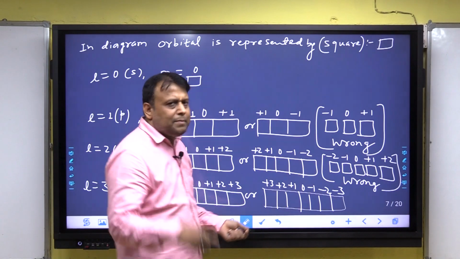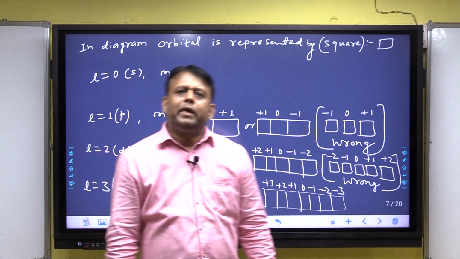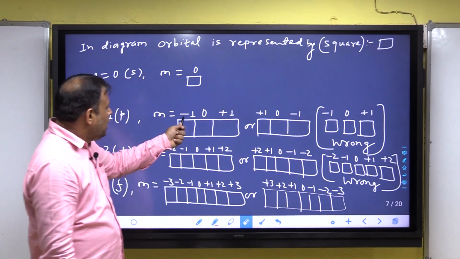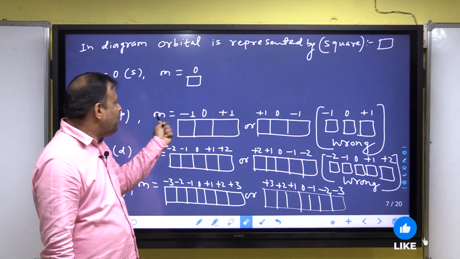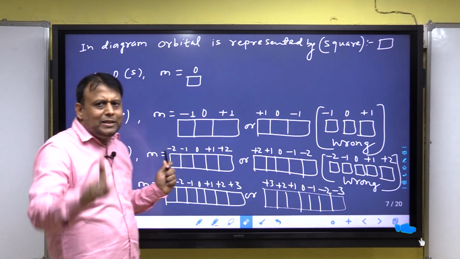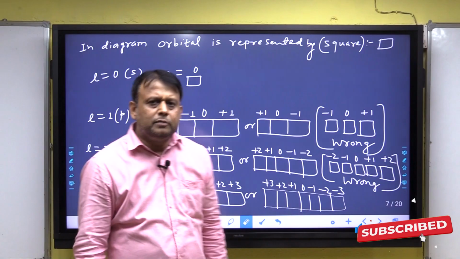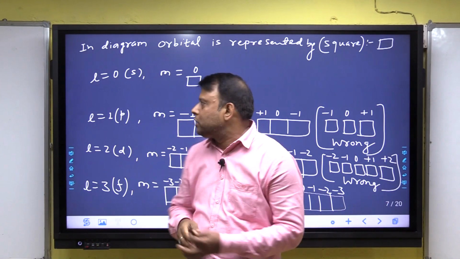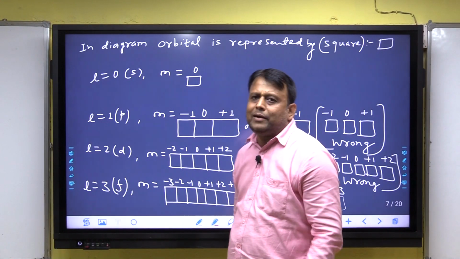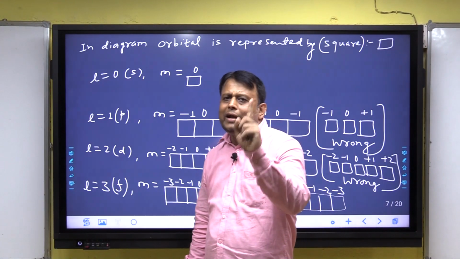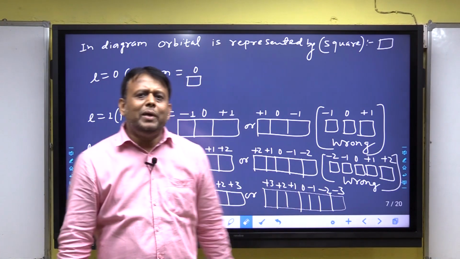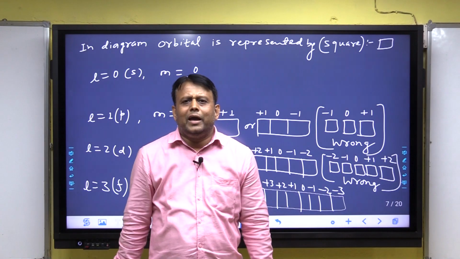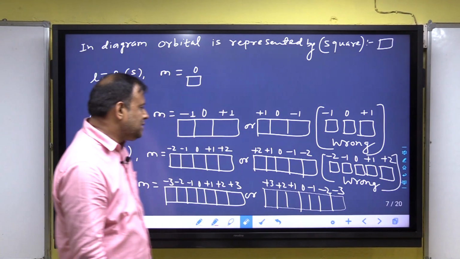But we know that in the absence of an electric and magnetic field, energy depends upon n plus l. Why are all 3 the same energy? Because all 3 orbitals have a different value of magnetic quantum number, but in the absence of electric and magnetic field, energy depends only on the principal and azimuthal quantum numbers, and for all 3 orbitals n and l are equal, and hence all have the same energy, and same energy orbitals always remain connected with each other and hence are called degenerate orbitals.